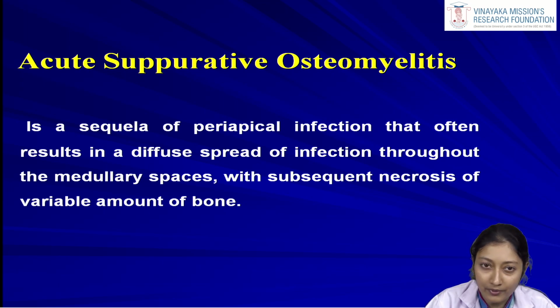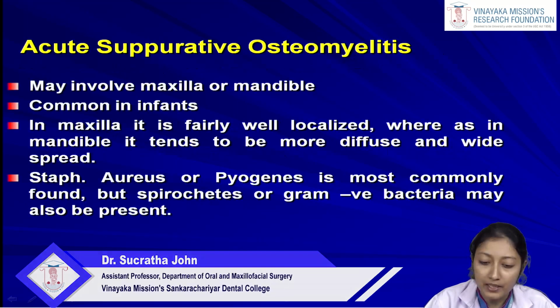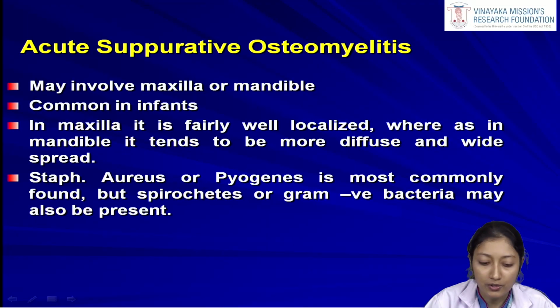So, as the name itself indicates, it is an acute case. It is a sequelae of a periapical infection that often results in a diffuse spread of infection throughout the medullary spaces with subsequent necrosis of a variable amount of bone. So this acute condition, usually it is occurring as a sequelae to an odontogenic infection and spreading through the marrow spaces, leading to subsequent necrosis. It may involve maxilla or mandible and is usually common in the infants. In maxilla, it is fairly well localized, whereas in mandible, it tends to be more diffuse and vague.